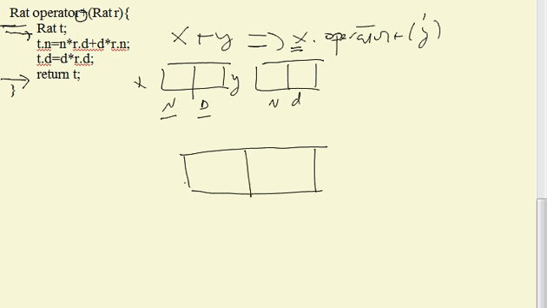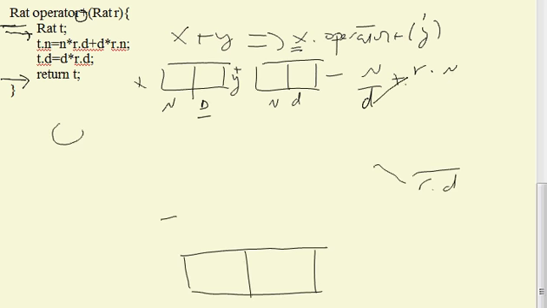So what's going to go over here? Well, this is really the same when I add x plus y. So this is really numerator over denominator plus y's numerator and denominator. So that is going to be r dot numerator over r dot denominator. So when we do the cross multiply, I'm going to get r dot d, right, just like we did before, which is this, n times r dot d, and plus I'm going to add d times r dot n. Right? I'm going to go in that direction, and that's this.